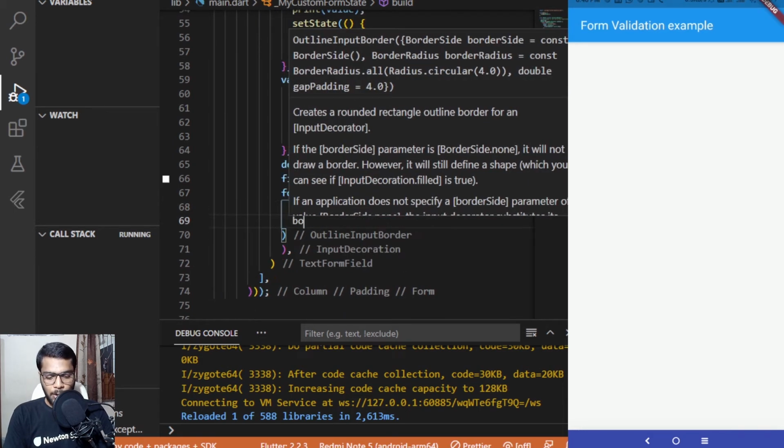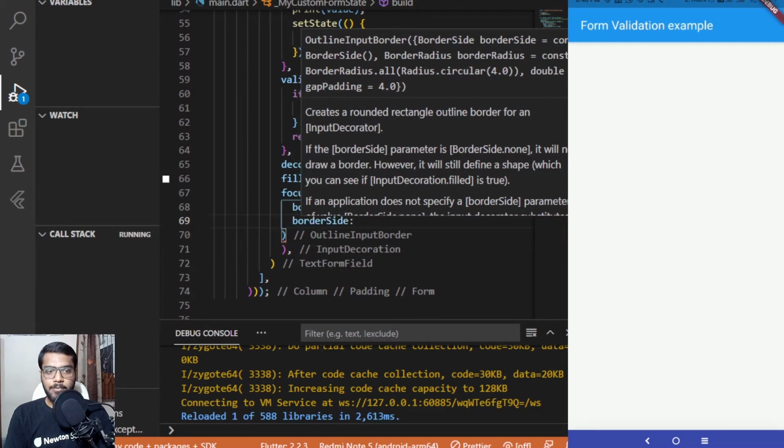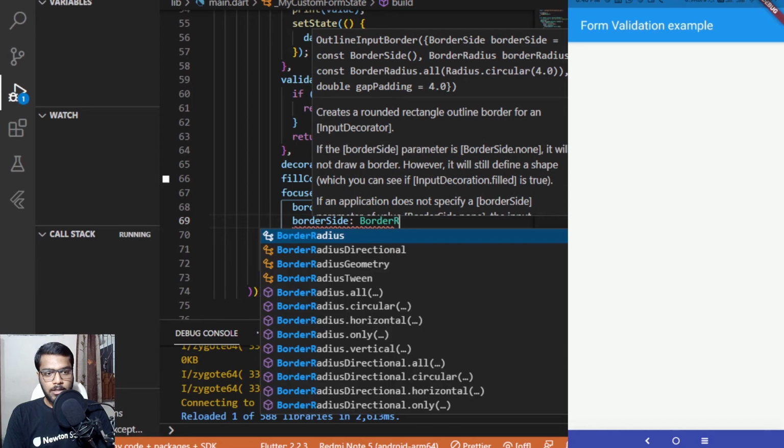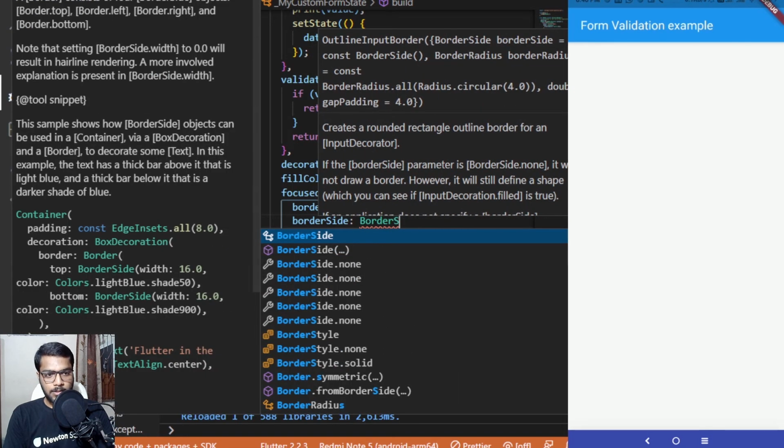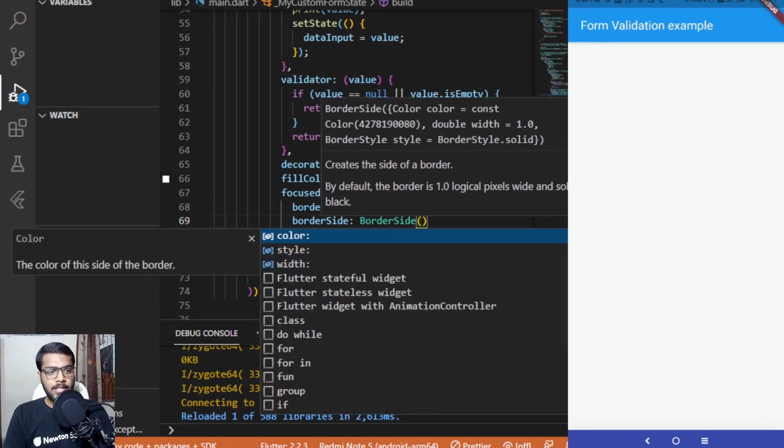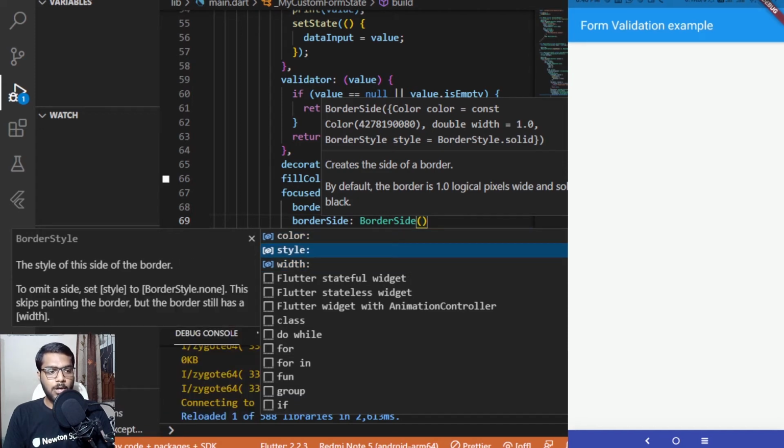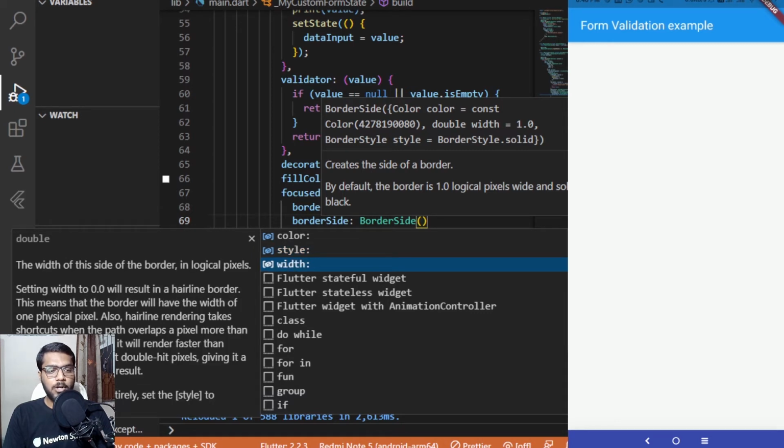And next, adding another property for adding the border side, which will be used so we can add the color to the border as well. So border side, and herein you can see that it takes a color, style and a width. So color would be basically the color of the border which we want. The style would be the border style, whatever we want to add to this. And width would be the width of the border.